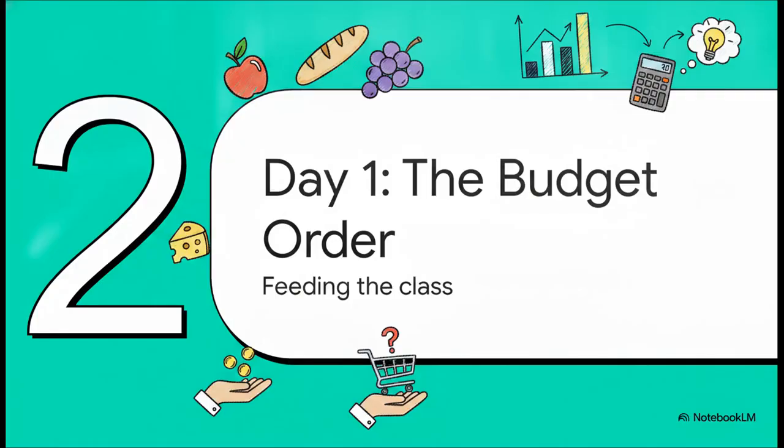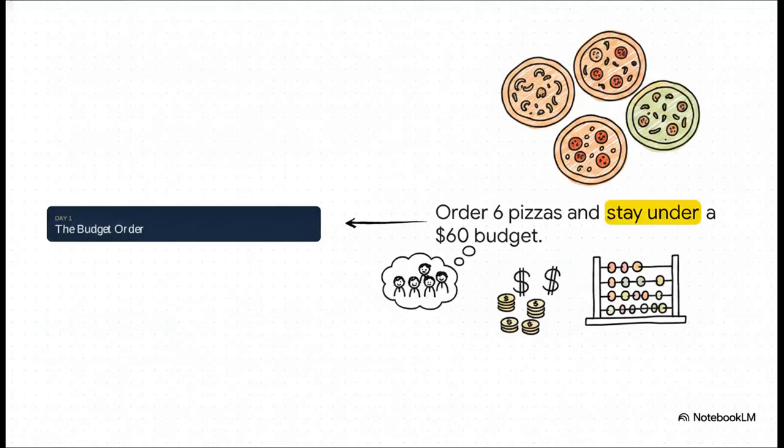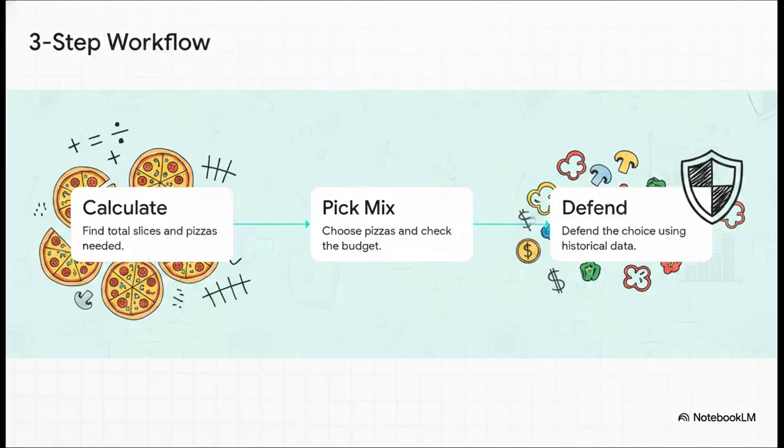So with the ground rules set, let's move right into part 2. Day 1, the budget order. The goal for day 1 is pretty straightforward, but definitely constrained. The kids need to figure out how to feed all 24 students, and they have a hard, non-negotiable budget limit of exactly $60. To pull this off, they have to navigate a specific 3-step workflow. Step 1 is the pure arithmetic. 24 students times 2 slices means 48 slices are needed in total. 48 slices divided by 8 means they need exactly 6 pizzas.